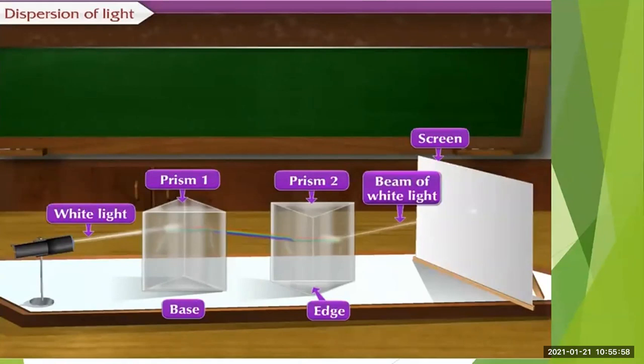The spectrum which is obtained from prism 1, when it falls on prism 2, you will see that on the screen you will get a beam of white light when we place the 2 prisms. Remember this.